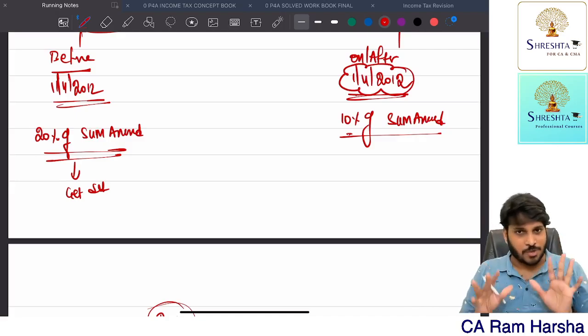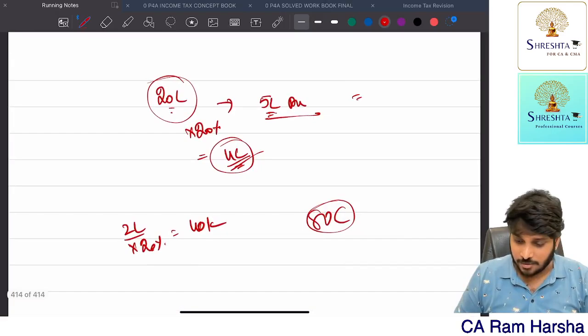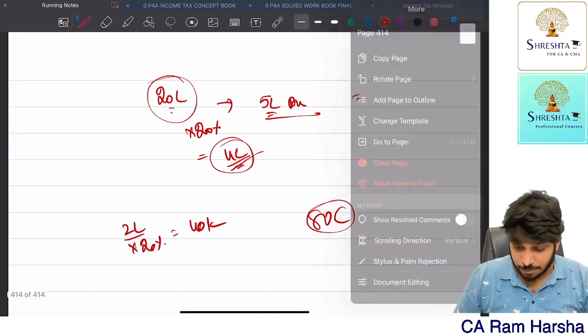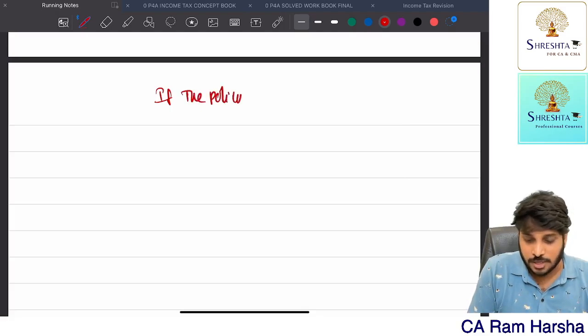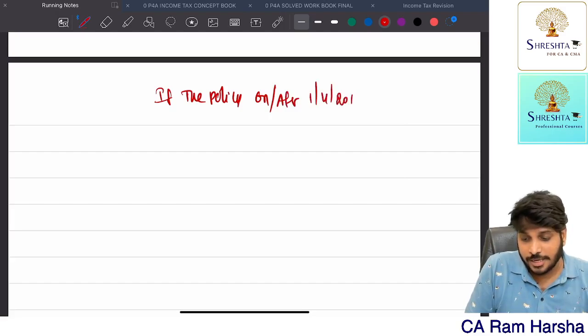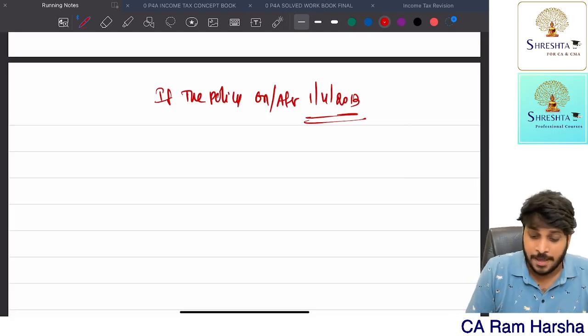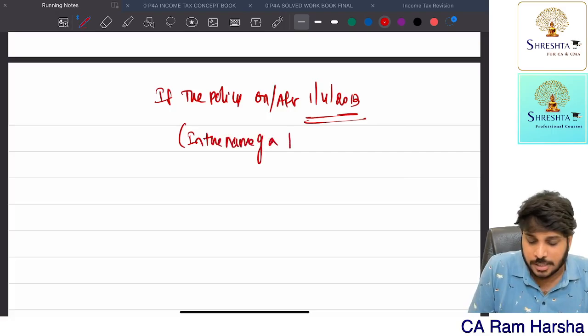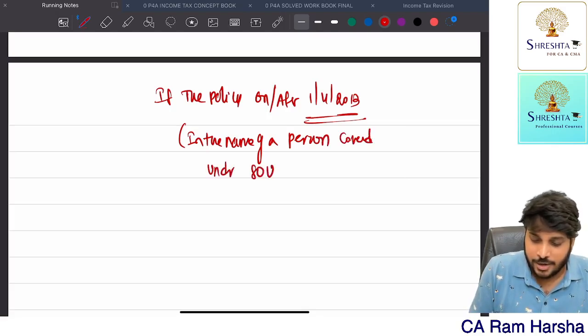Further, they have added one more point. Suppose the insurance policy is taken on or after 1st April 2013, that too in the name of a person covered under section 80U.